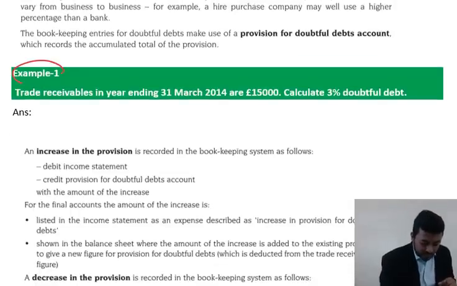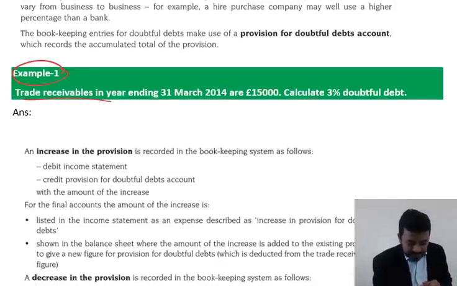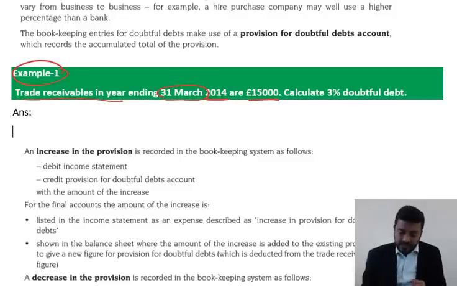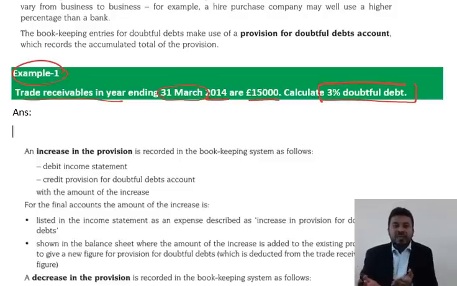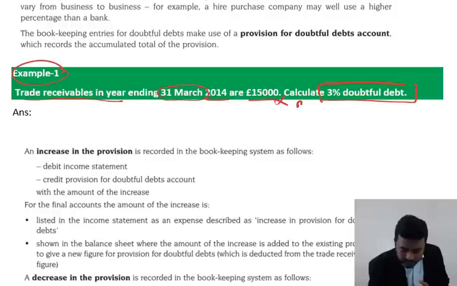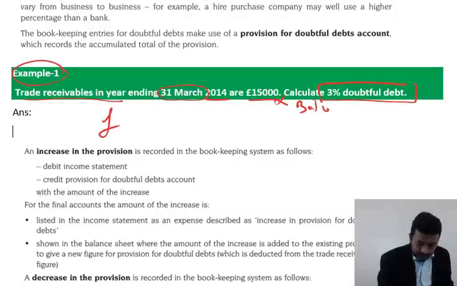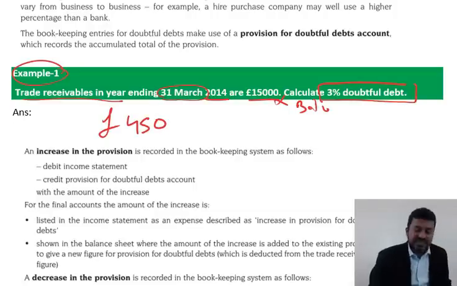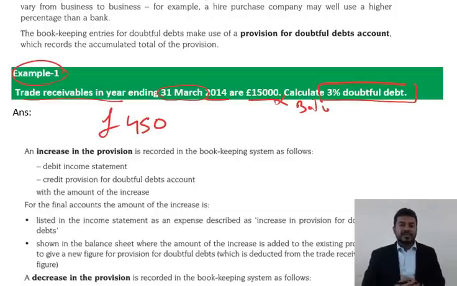Starting with an example, number one, it says trade receivables during the year ended 31st March 2014 are 15,000. Calculate 3% doubtful debt. We have a doubt that altogether 15,000 is our trade receivable, but 3% will not pay us. From our previous experiences, we have ascertained the 3%. Just do the 3% and your answer, let me take the calculator. Yeah, it's 450. They will not pay us.